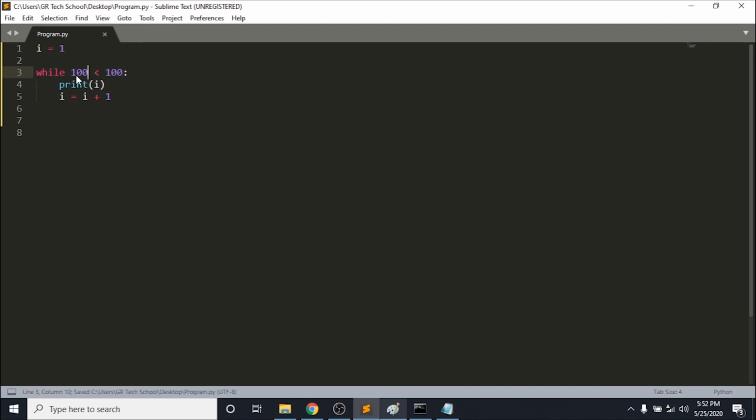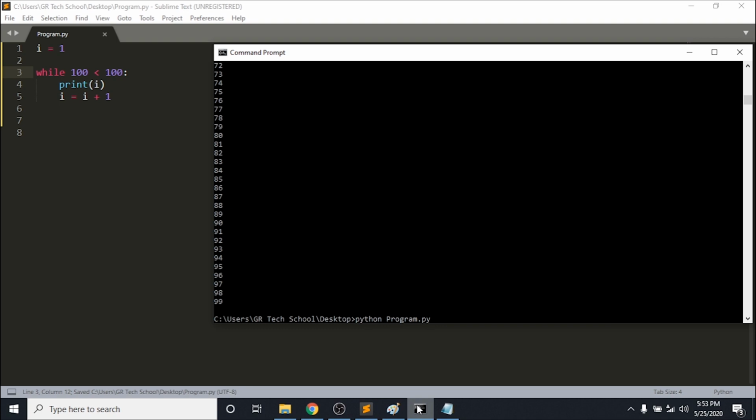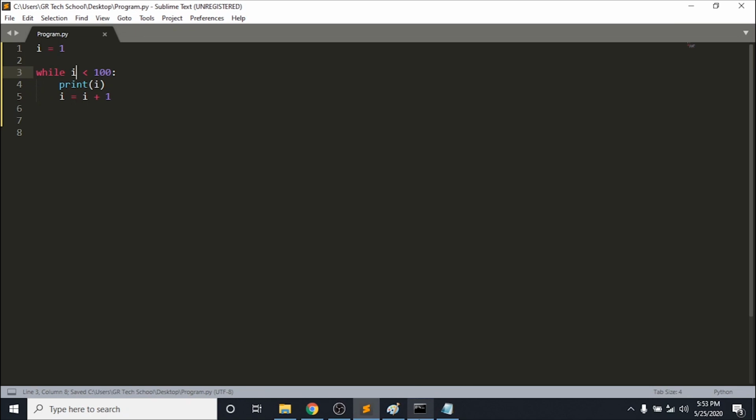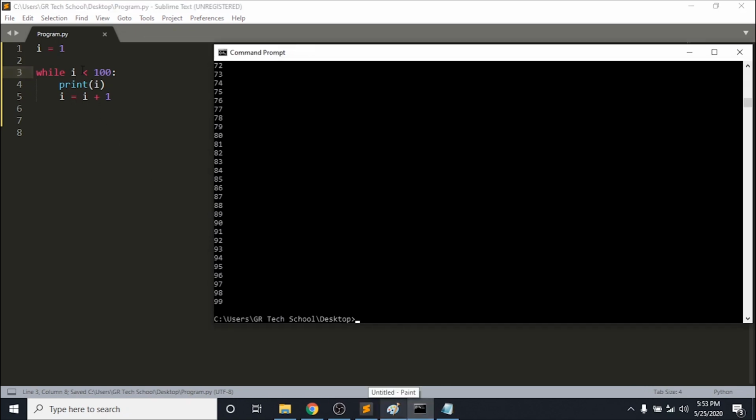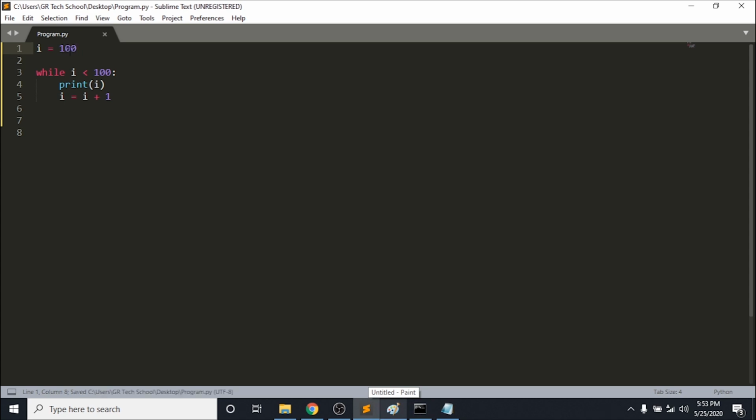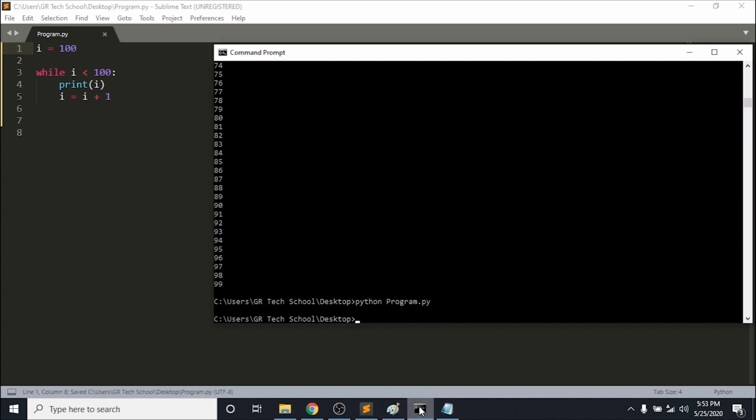When it comes to 100, now it checks while 100 is less than 100. Now the condition becomes false. Now it won't work, because 100 is not less than 100. 100 is equal to 100. So if you put an equal sign here, it will work. Otherwise, it won't work. If I set i to 100 and execute this program, it won't work.